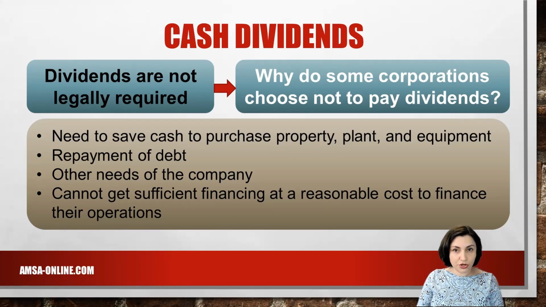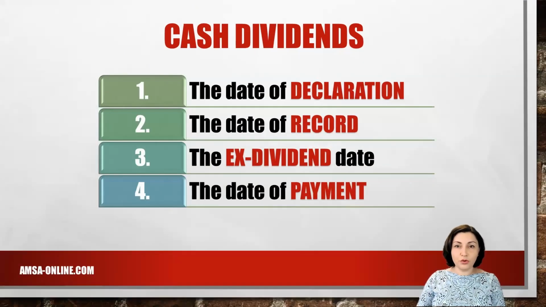There are four important dates to remember when discussing dividends: the date of declaration, the date of record, the ex-dividend date, and the date of payment. Date of declaration. On the day the board of directors declares the dividend, a liability to make the payment comes into existence. The date of record follows the date of declaration, usually by 2 or 3 weeks. It is stated in the dividend declaration.